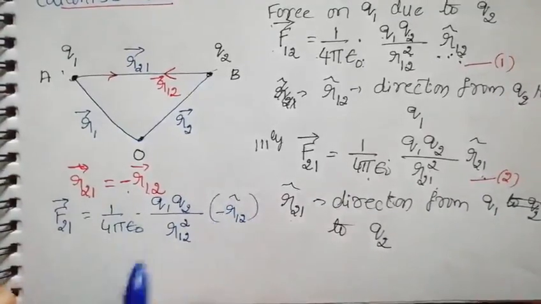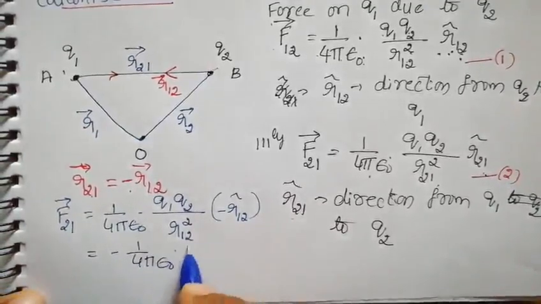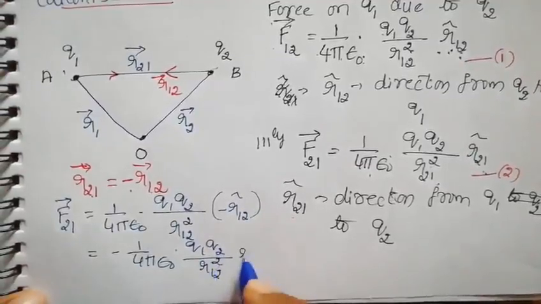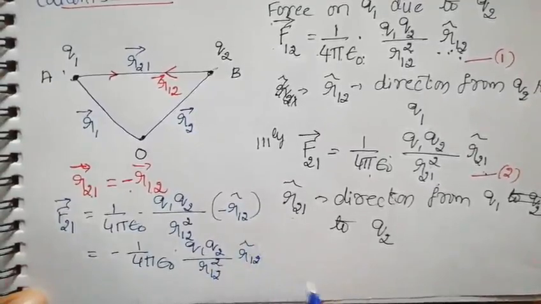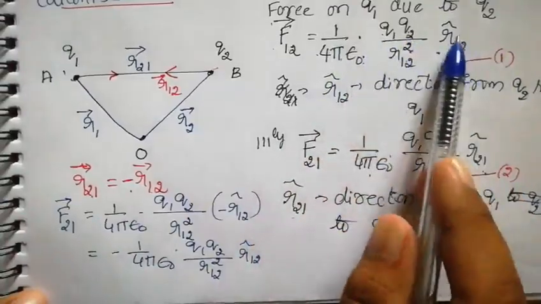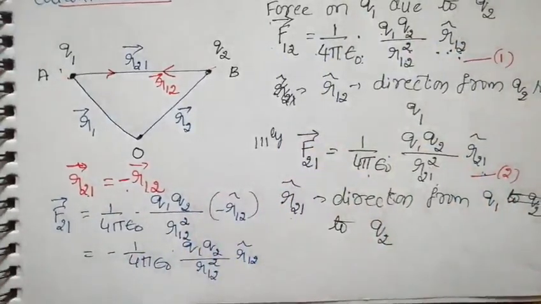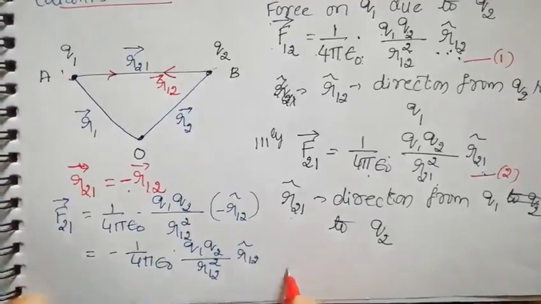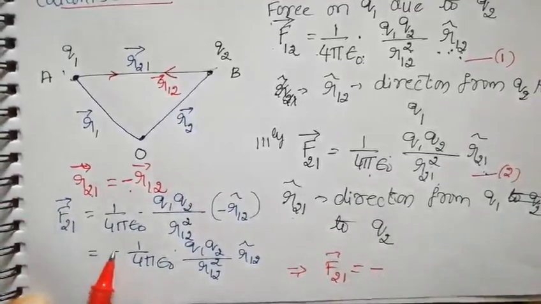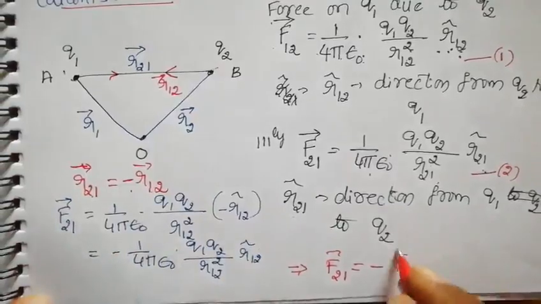So I take this minus to this side, it will become minus 1 by 4 pi epsilon naught q1 q2 divided by r12 square into r12 cap. Now look at equation number 1, 1 by 4 pi epsilon naught q1 q2 by r12 square into r12 cap. Can we replace this entire thing by F12? Yes. So F21 vector is equal to minus F12 vector.